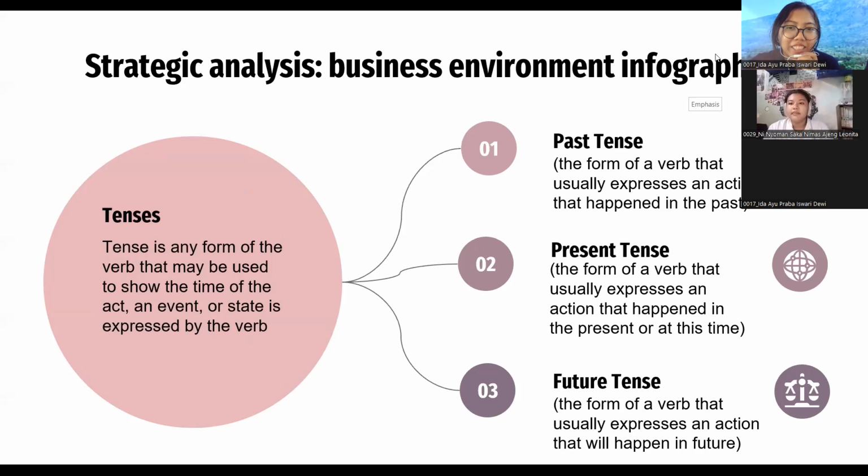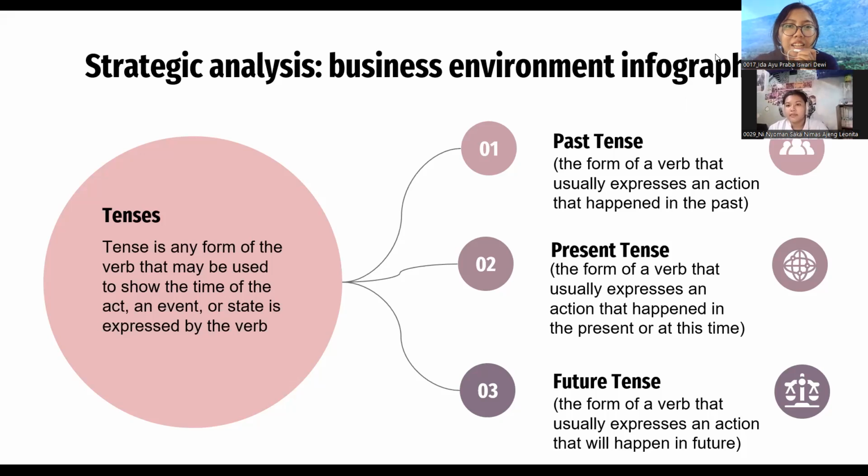Let's move to the introduction. Tenses is any form of the verb that may be used to show the time of the act. An event or state is expressed by the verb. There are three kinds of tenses. They are past tense, the form of a verb that usually expresses an action that happened in the past, then present tense, the form of a verb that usually expresses an action that happens in the present or at this time, and then future tense, the form of a verb that usually expresses an action that will happen in the future. And today, we will focus on simple past tense.